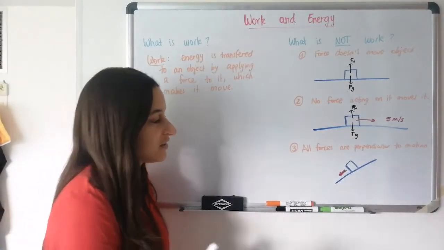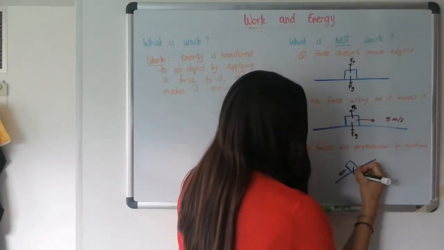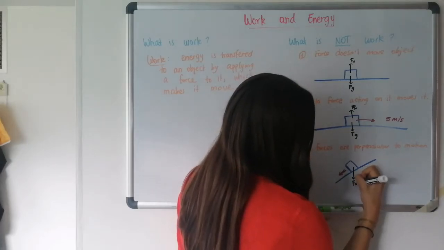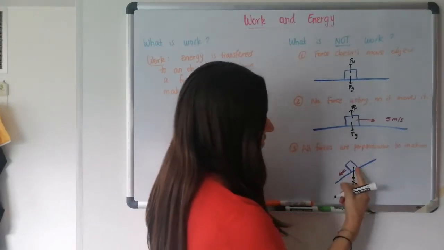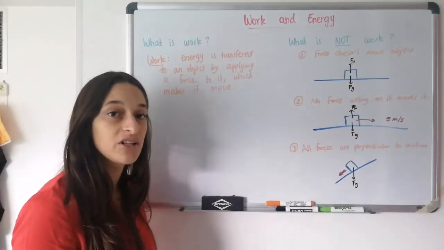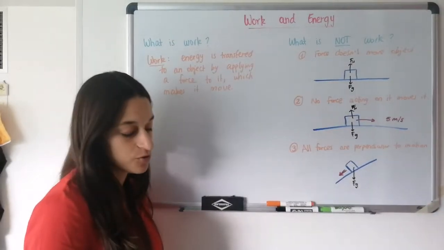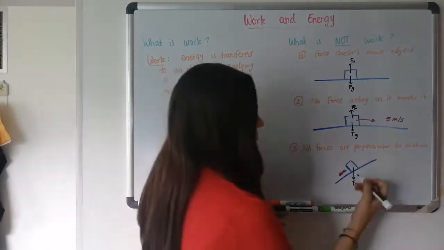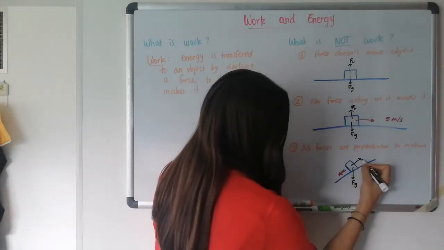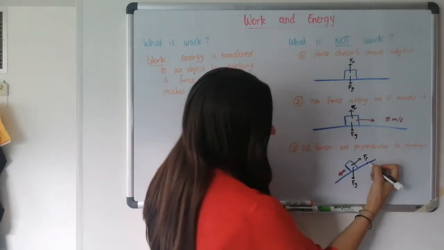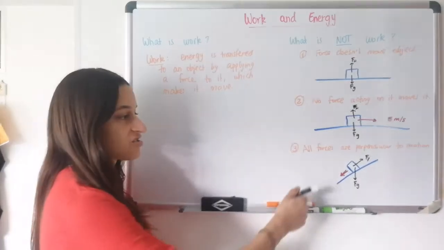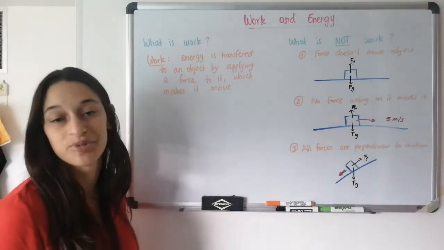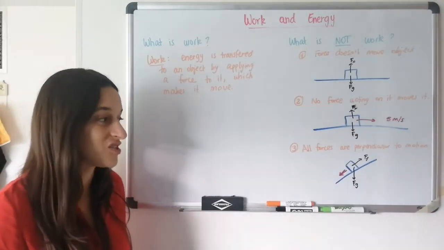We know that there is weight, and that weight has a component in that direction. So that parallel component of weight can be doing work. And we know that there could be friction, and friction is going to be doing negative work because it's opposite to the direction of motion, but that's still work. Negative work is still work.